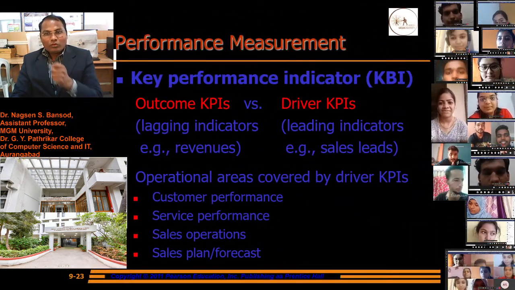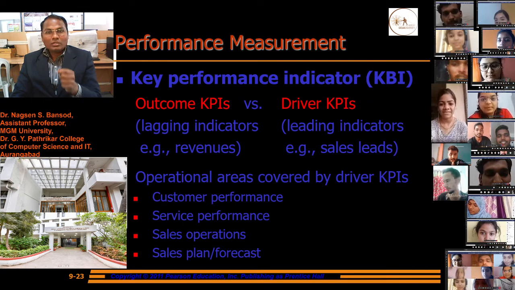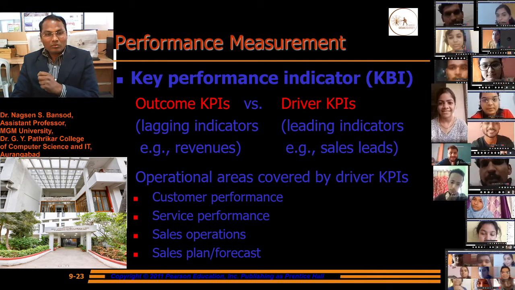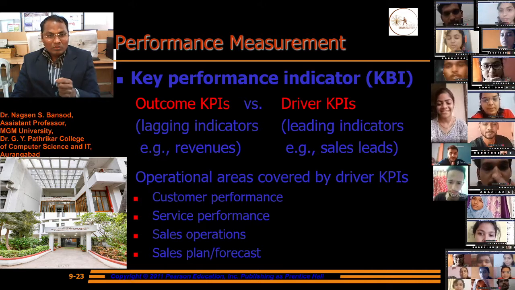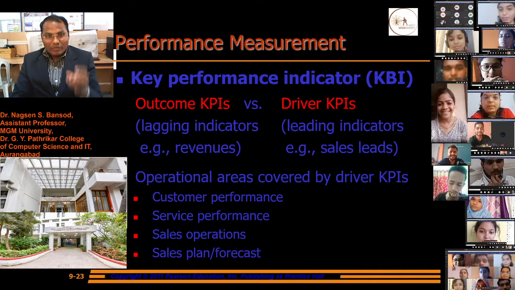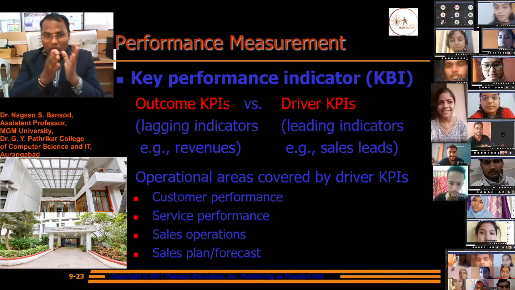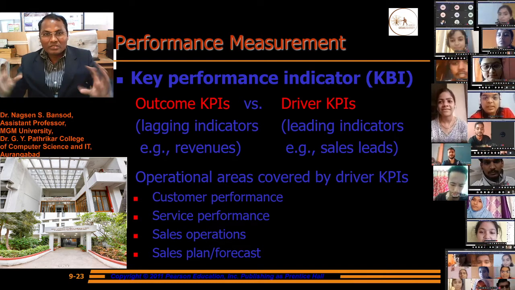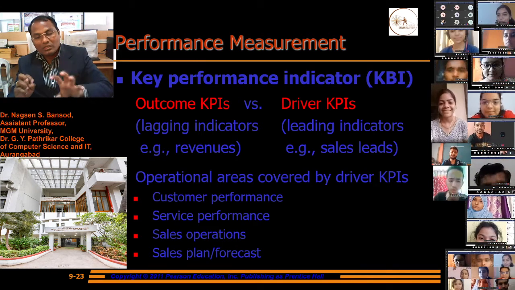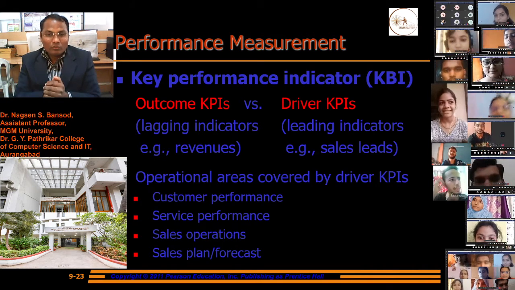Key performance indicators: outcome versus driver KPIs. Outcome KPIs are lagging indicators; for example, revenue is the outcome. As a company owner we need to increase company revenue.